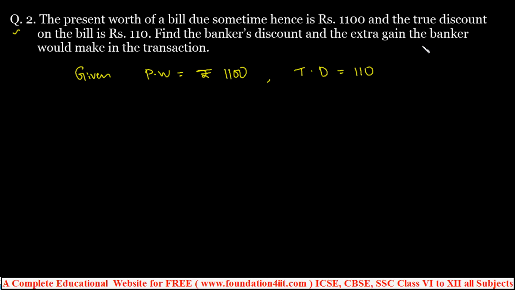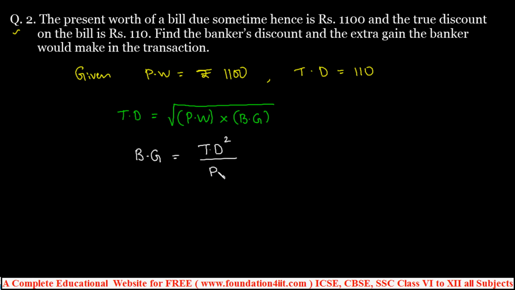If you know these two, we already have the formula: true discount is equal to the square root of present worth into banker's gain. Using this we can make the formula directly. If you apply squaring on both sides, banker's gain is equal to true discount square by present worth. The square root will cancel.